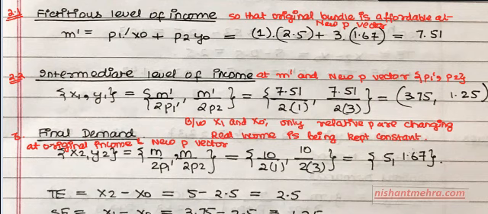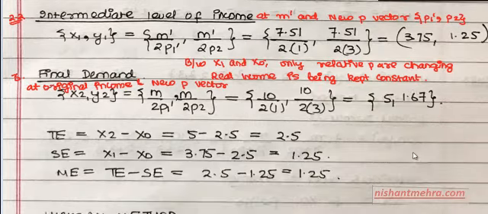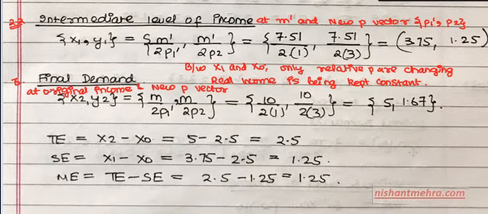So X2, Y2 is what? M upon 2P1 dash and M upon 2P2. Am I clear on this? You just plug in the values. What you get is 5 and 1.67. So the difference between the final and original is what your total effect is, or what your price effect is. So it is X2 minus X0, which is 5 minus 2.5 is 2.5. Substitution effect is X1 minus X0, which is 3.75 minus 2.5 is 1.25.